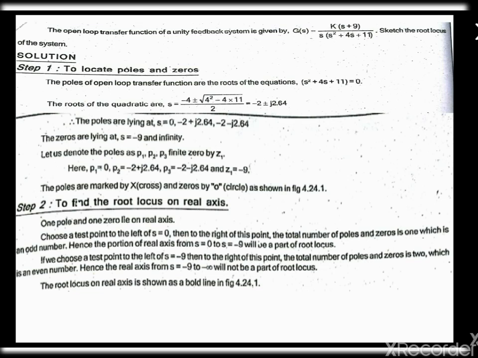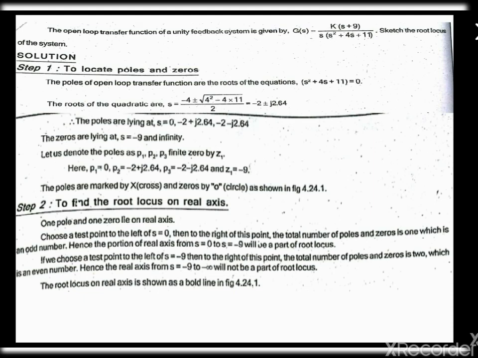Step 5, find the angle of departure and angle of arrival. Step 6, find the point of intersection of the root locus with the imaginary axis. Step 7, find the test point and root locus. And step 8, if the question asks for the value of K, then we find it in the 8th step.